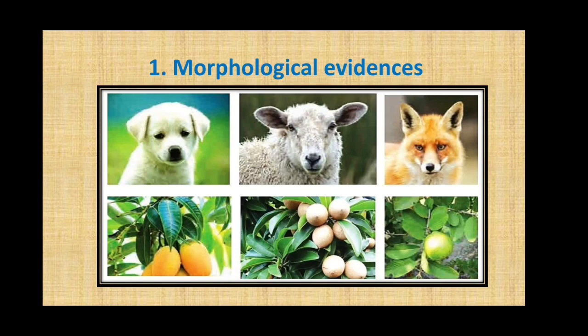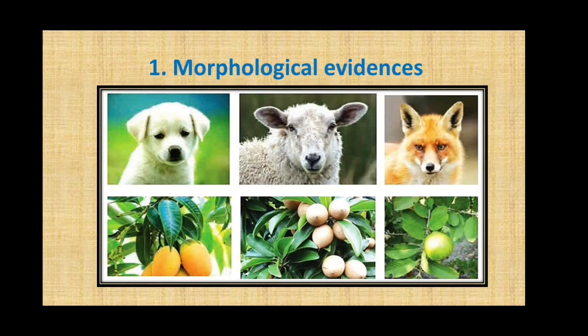The first evidence we will be studying is morphological evidence. The term morphology means the study of external and visible features. The first 3 pictures on your screen are of animals. Here we can see the similarities in the structure of mouth, nostrils, position of eyes, the hair distributed on their body, etc.